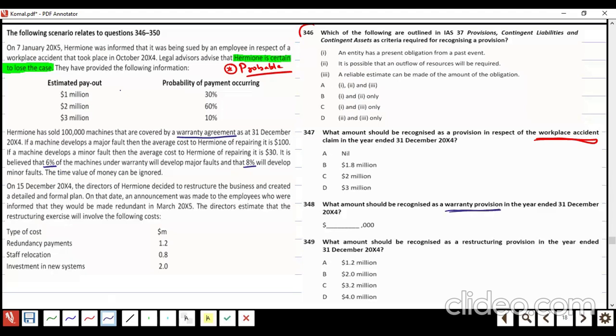Then the directors have decided on restructuring.